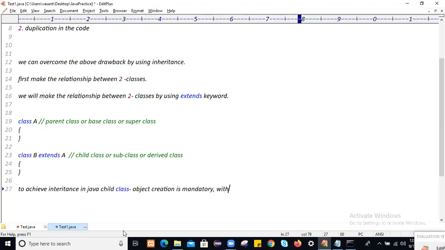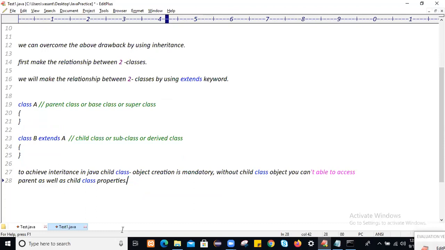Without a child class object, you can't access parent as well as child class properties.